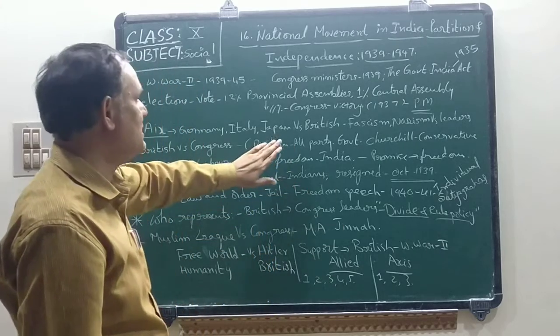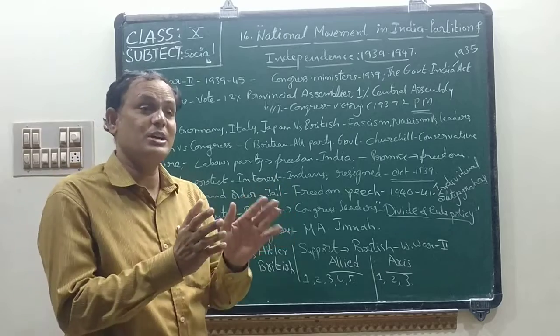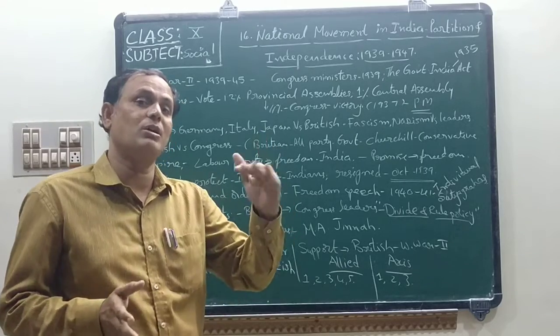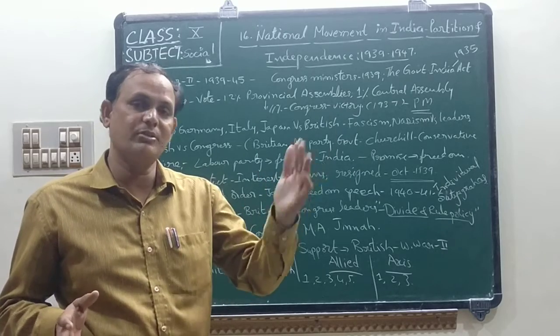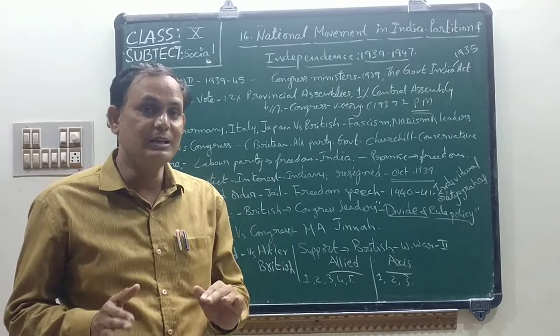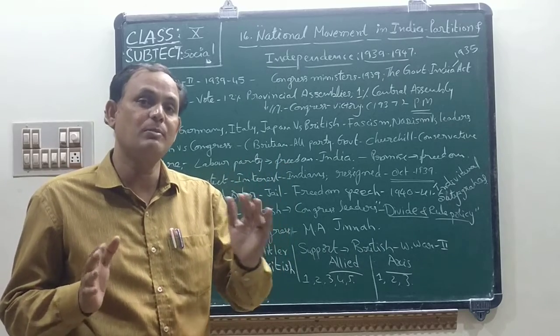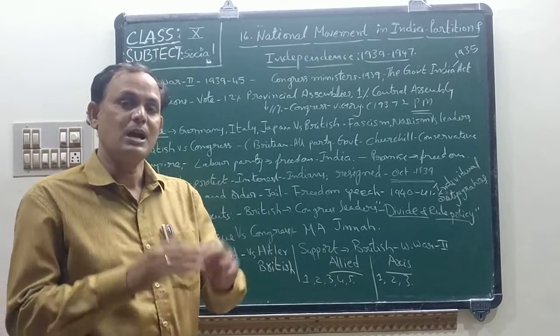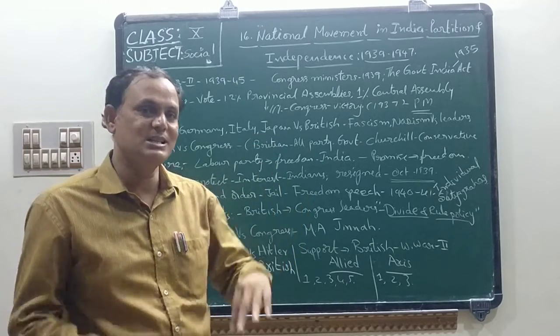Okay, children. So that happened. But our Indian leaders questioned the Britishers: after the war, what will happen? Will you give independence to our country? Will you give freedom to our country? But the Britishers did not accept to give freedom to our country. So that is why our Indians, all the ministers, resigned. In October 1939, all ministers resigned.